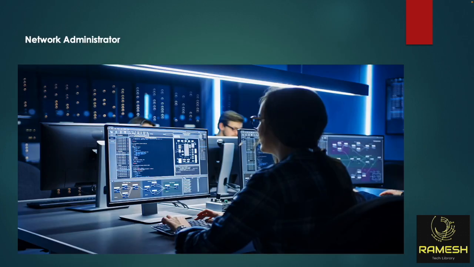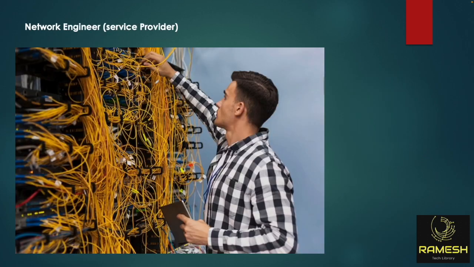Next, network administrator in an enterprise network, like hospitals, banks, and government organizations. What does a network administrator do? All the networking devices are managed by the network administrator. You can see very little equipment in an enterprise network, so he is managing all these routers, switches, firewall devices, and all. This is the role of a network administrator.